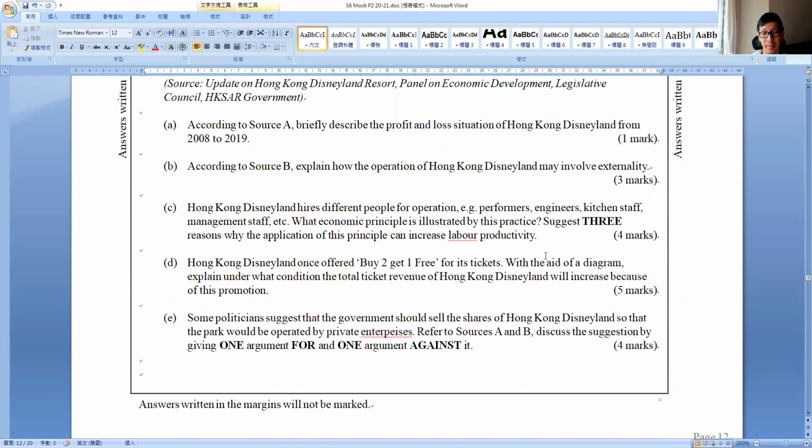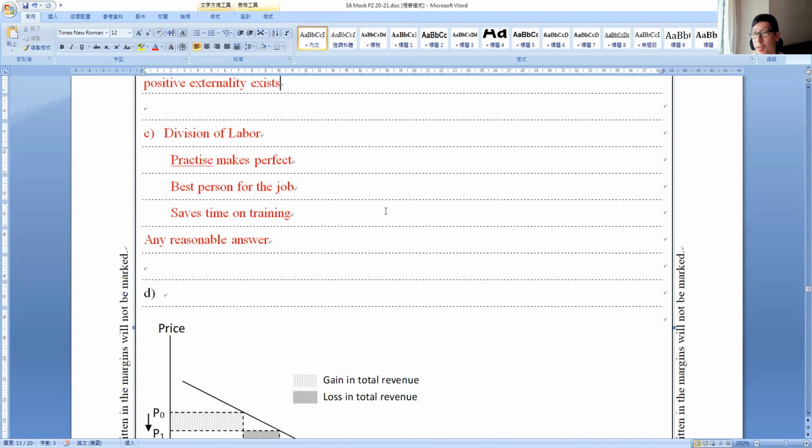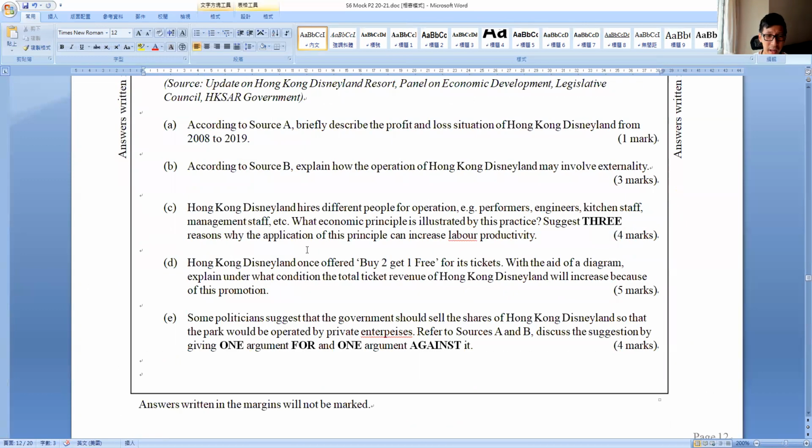Now part C, buy two get one free? No, not this one, it is hire different people. What economic principle? Hire different people is division of labour, practice makes perfect. We will not go through this one, read the book yourself.